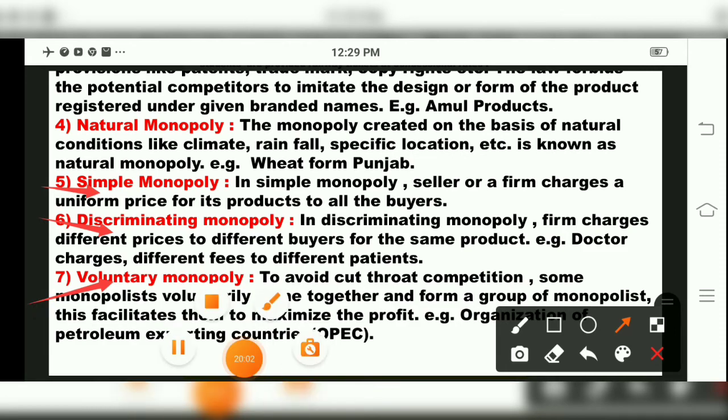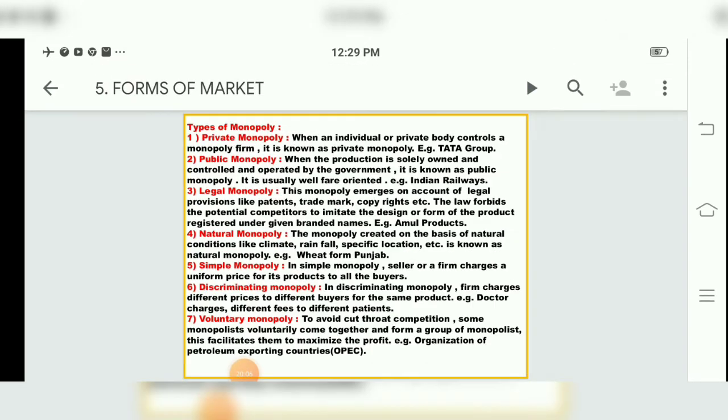So children, the types of monopoly we have seen over here: private monopoly. Private means an individual has created this. Then public monopoly, the government is taking care of that. Legal monopoly means your company should be registered, otherwise action will be taken if you copy it. Natural monopoly means you get things from natural resources and sell them.